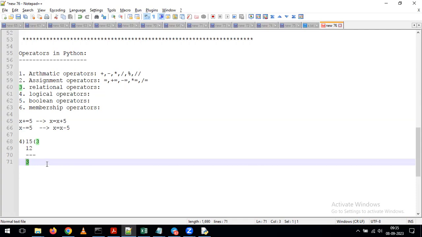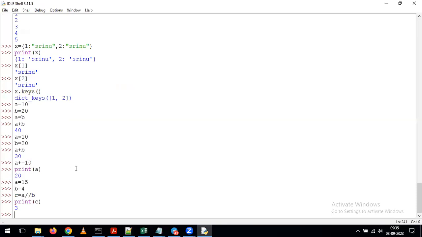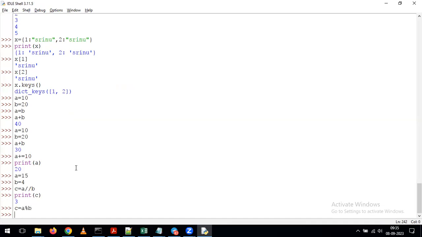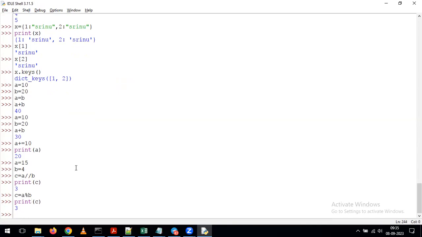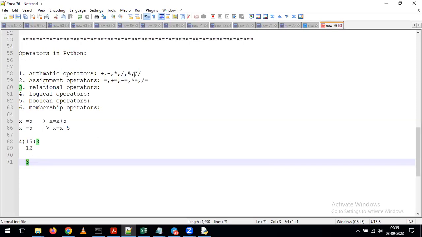To get the remainder, we use modulus, but in Python we give it as A percentage B. After giving print of C, it gives the remainder value only. So this is the way to get the required values: we use the percentage sign, or we can go with the slash.